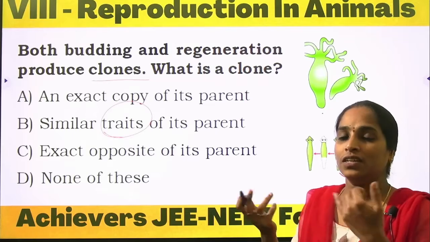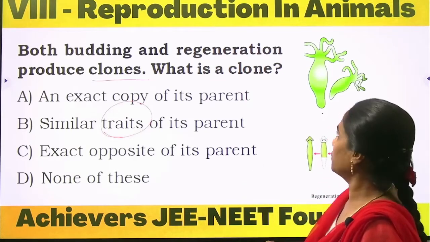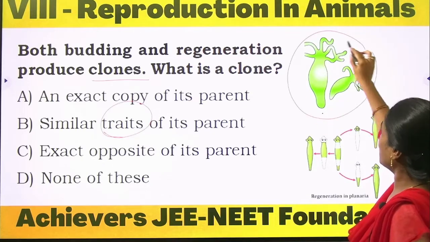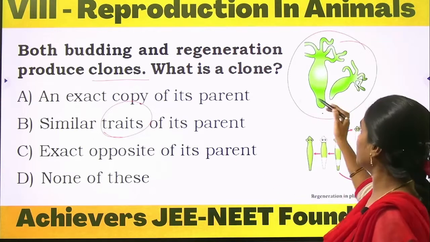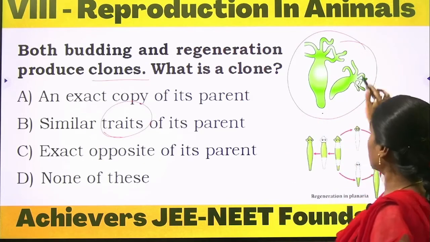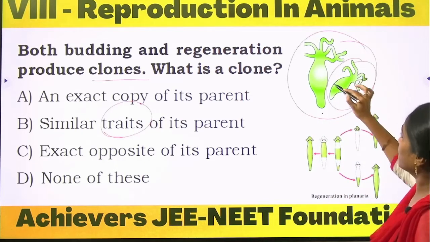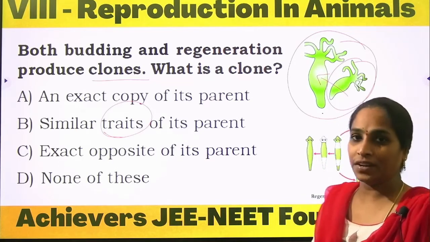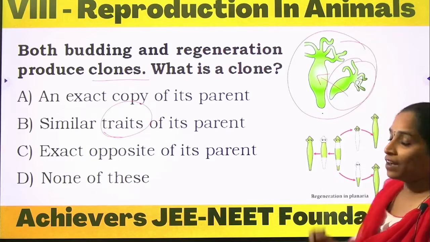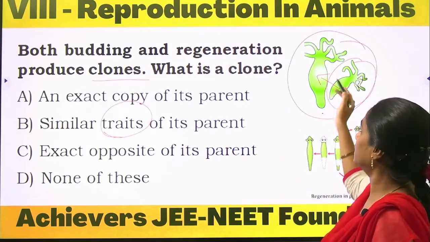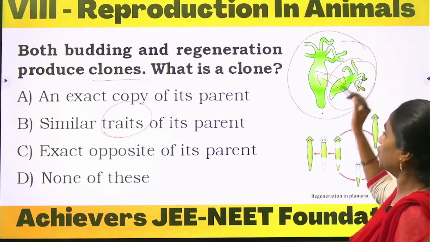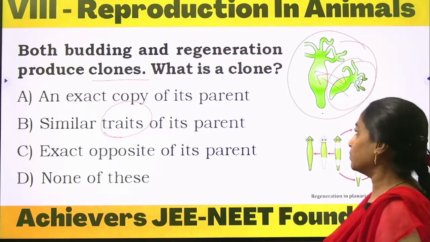Morphological in the sense the physical appearance and the genetical appearance, the internal appearance, must be the same as the parent. Physically, the color, the size, the shape, each and every physical appearance of the bud is similar to that of the parent. And genetically, whatever genes are present inside the parent hydra also transfer the same kind of genes to the baby bud.